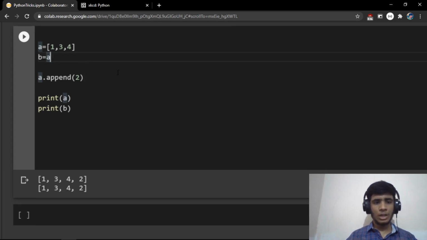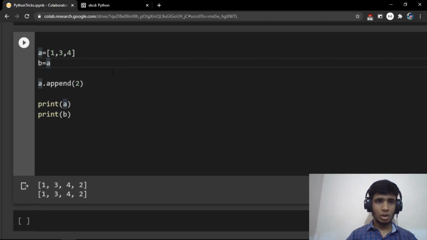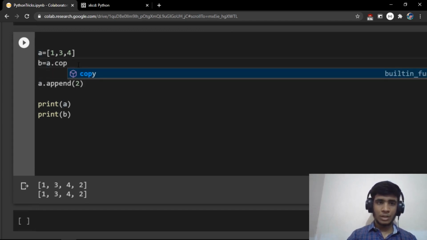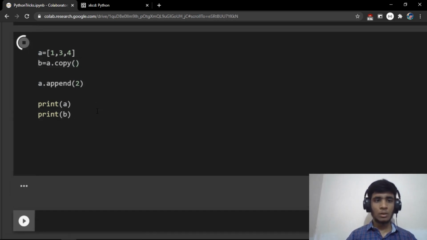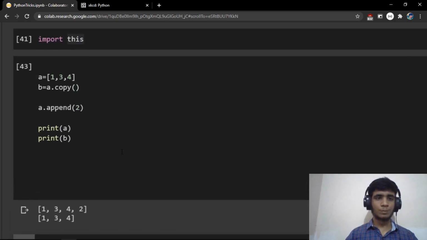So how do you solve this, or how do you copy a list? In order to copy a list in Python, there is a straightforward method called .copy. If you do .copy, then the output would be what you expect: 1 3 4 2 and 1 3 4.